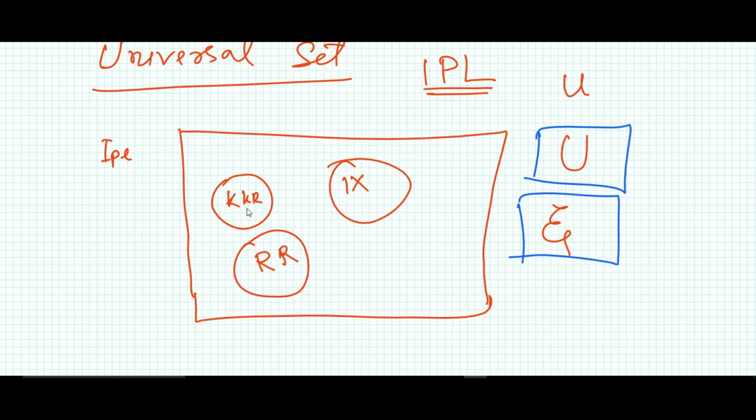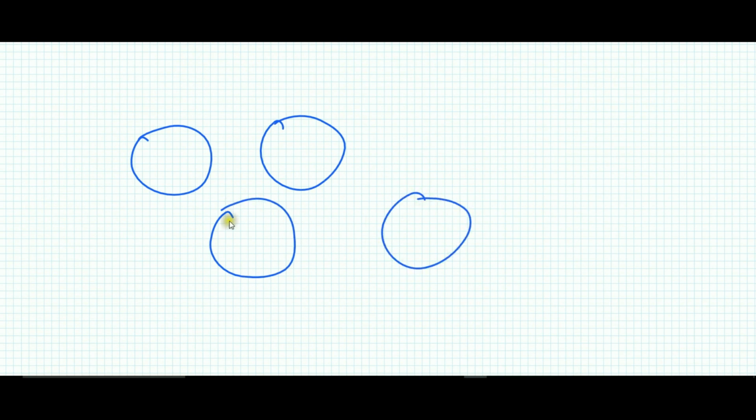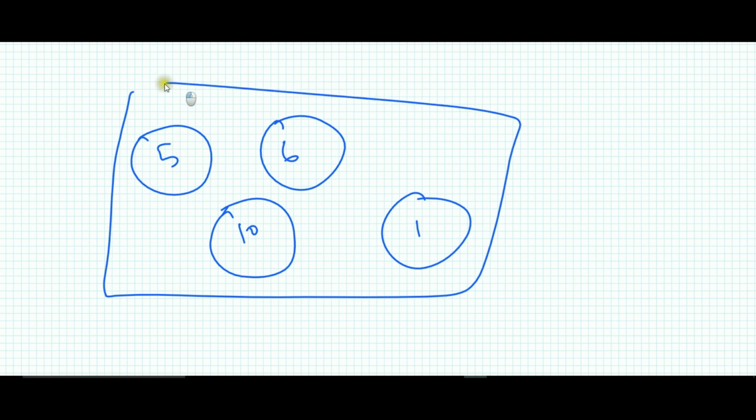Similarly, if there are many sets having different members, and you are told to create a universal set with these groups, suppose there are 5 members, 6 members, 10 members, and 1 member, what will you do? You will write the set that includes all the members of these 4 groups. That will be a universal set. Very simple.